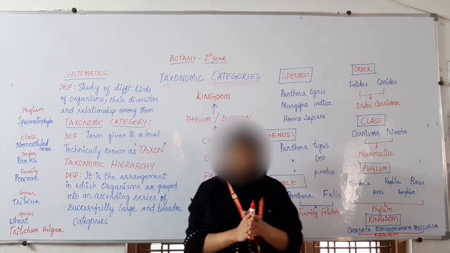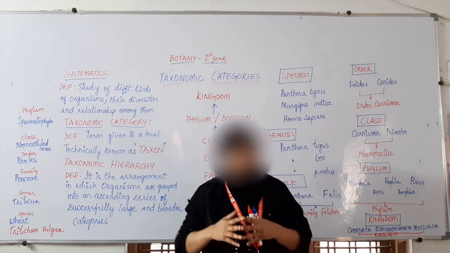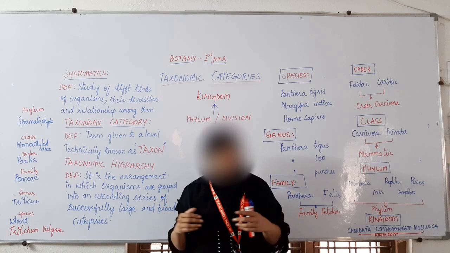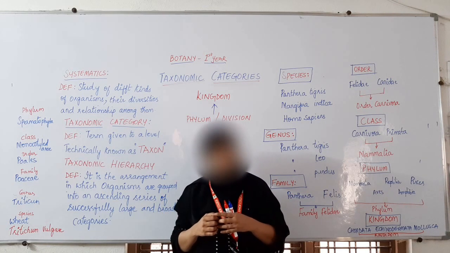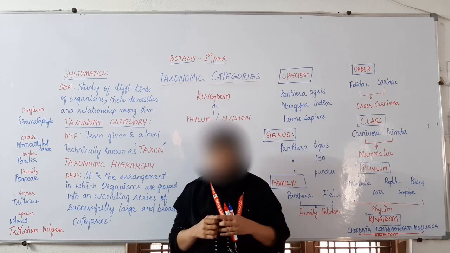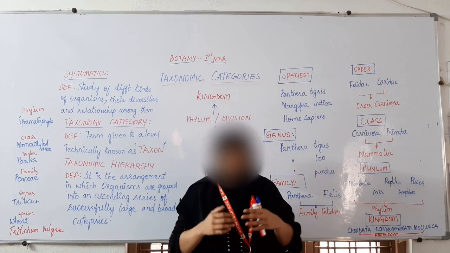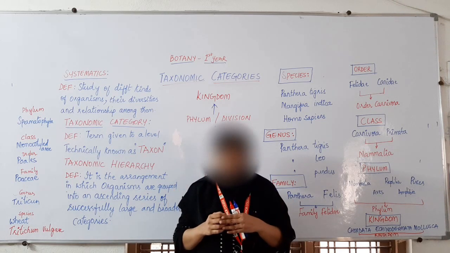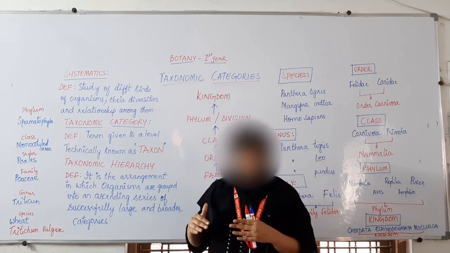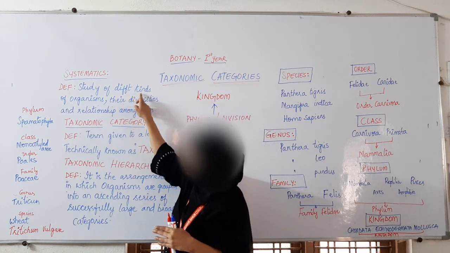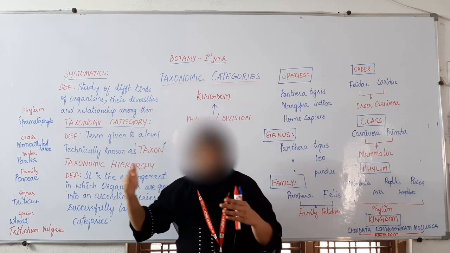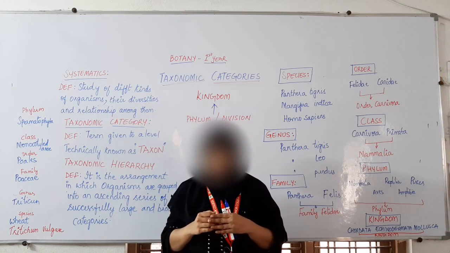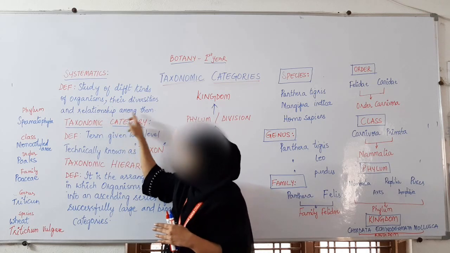We have already said that we live in a very diverse world, with a variety of living organisms, so we need to study all of them, their diversities, how they are different from each other, and the relationship among them.